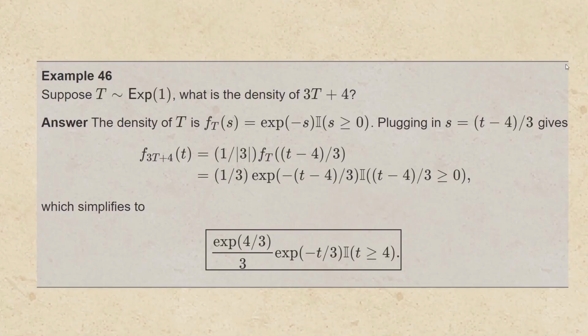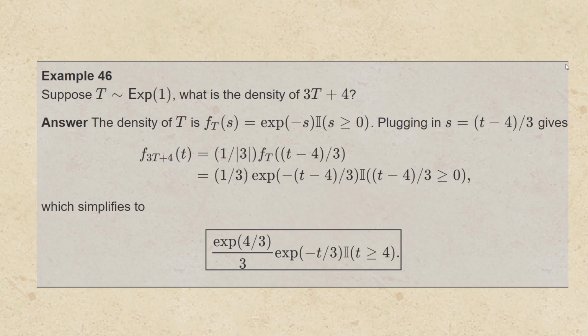Suppose that t is exponential with rate 1, a standard exponential. What is the density of 3t plus 4? Well, the density of t is f at t at s, which is e to the minus s times the indicator that s is greater than or equal to 0.